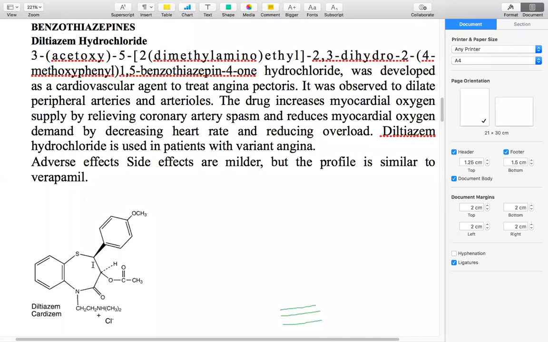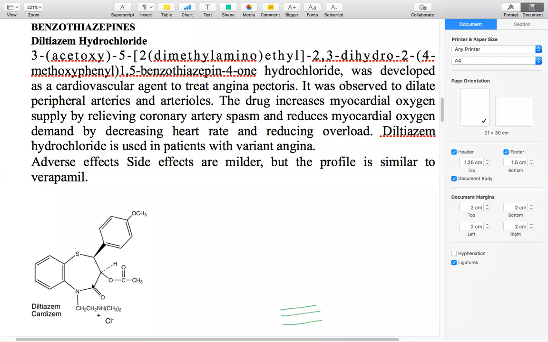Okay, so it is 2,3-dihydro, and in the second position, 4-methoxyphenyl, 1,5-benzothiazepin-4-one. Okay, so this is the structure of benzothiazepine.